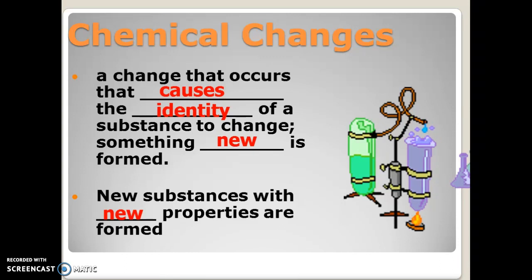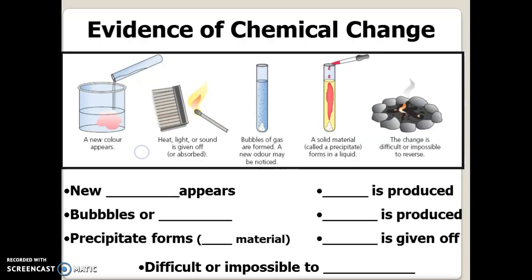I change the identity. Same thing if we talk about burning. I go from gasoline, and when I burn it, I have a chemical change happening, and I turn into carbon dioxide and water. Completely new identities with new properties. So something new is created in a chemical change. But if we're looking at something, how can we be sure that it's a chemical change and not a physical one? Because sometimes it can get pretty difficult.